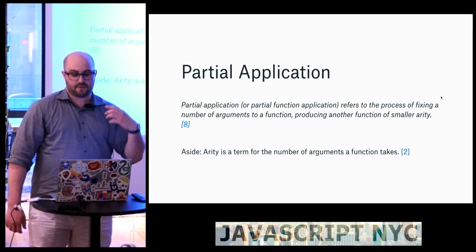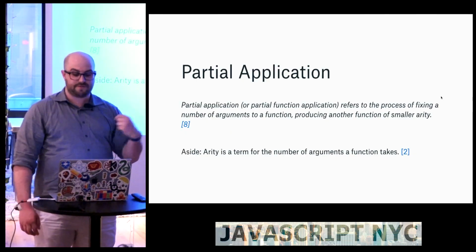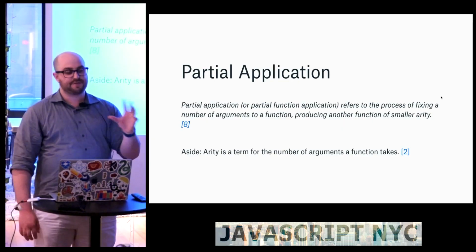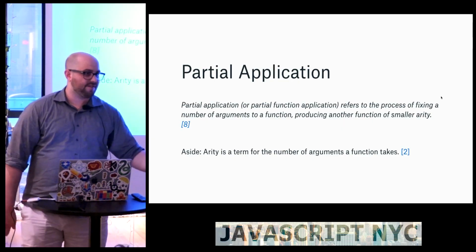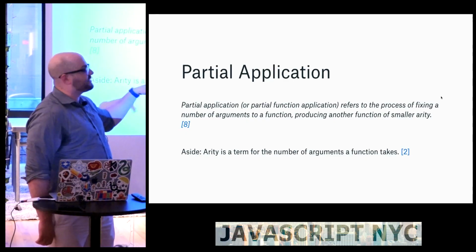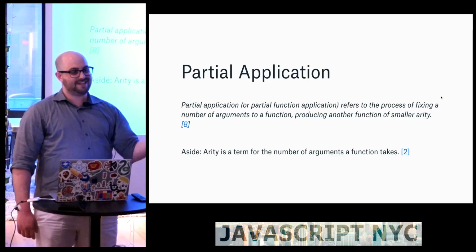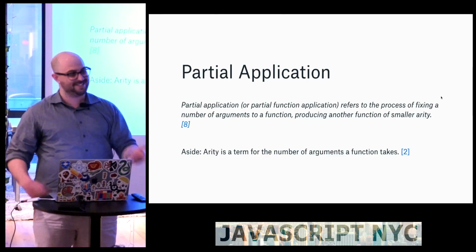Partial application refers to the process of fixing a number of arguments to a function, which produces a function of smaller arity. Now, I promise no scary functional jargon, but arity is a relatively simple term. It just means the number of arguments a function takes. So now you learned a new vocab word. Arity is the number of arguments a function takes.